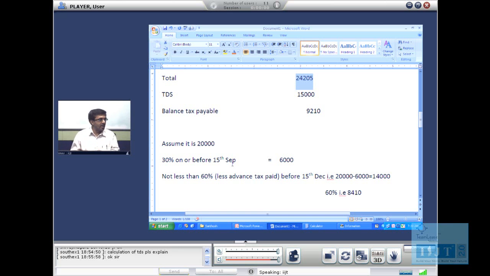The source of income may be different, but on all these heads except for capital gains and income from lottery, horse races, etc., where the income is not predictable, except in such cases, in all other cases tax calculation has to be done. First the income calculation has to be done, his